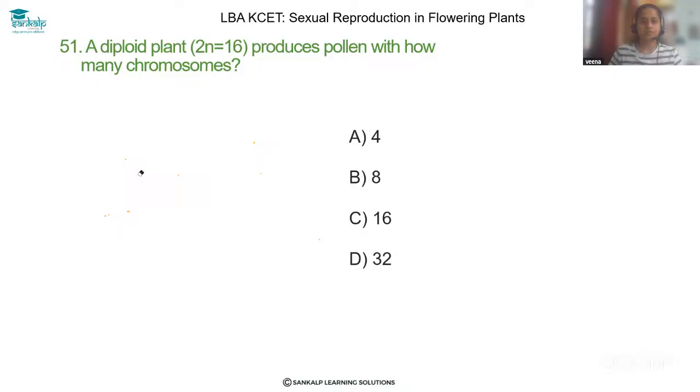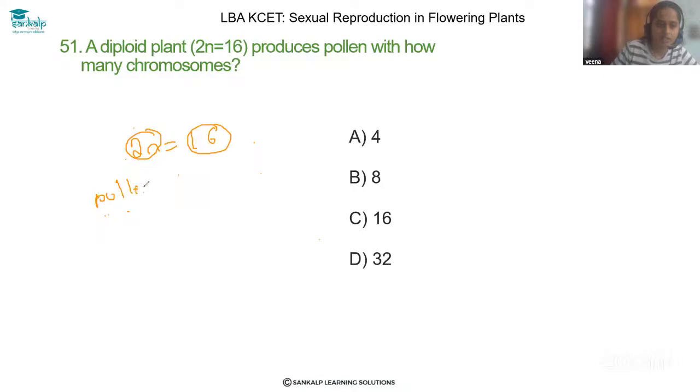Let's solve question 51. A diploid plant, that is 2n equal to 16, produces pollen with how many chromosomes? Dear students, please understand the question properly here. A diploid plant means it contains two sets of chromosomes, that is 16 chromosomes. And the diploid plant will be producing what?